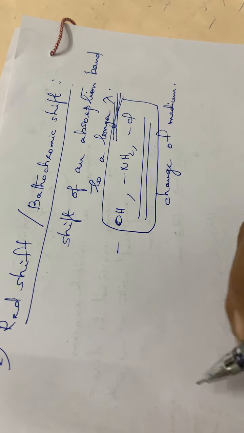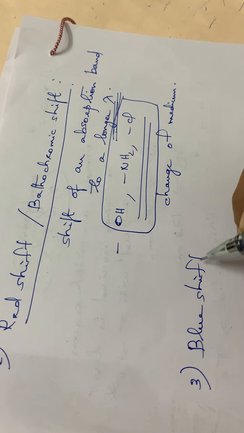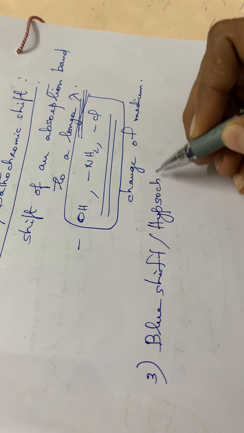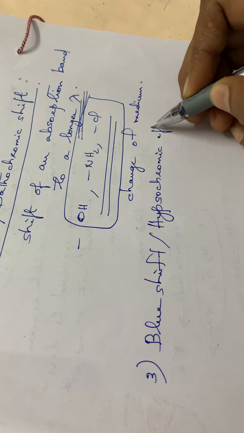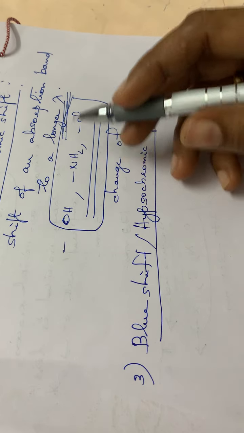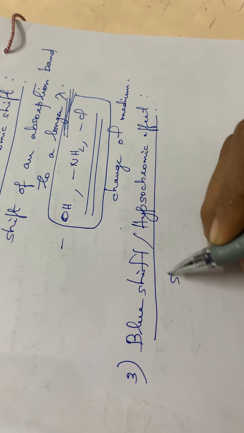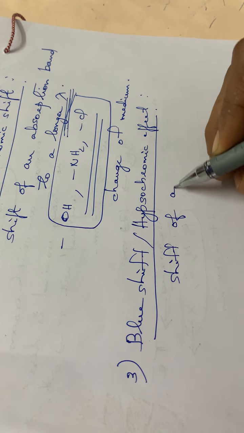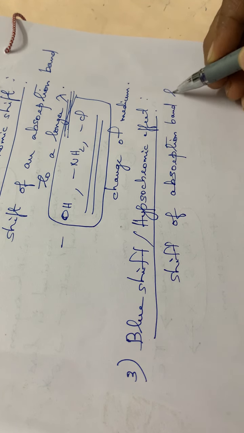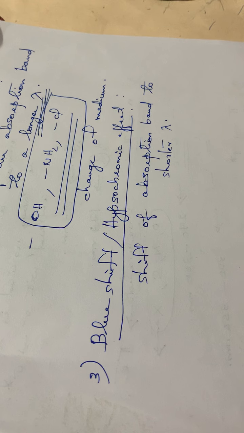Then what about blue shift or hypsochromic shift? Third one, the blue shift or hypsochromic shift. Blue shift means just the reverse, that is the shift of an absorption band to a shorter wavelength side. To shorter wavelength side. Okay.